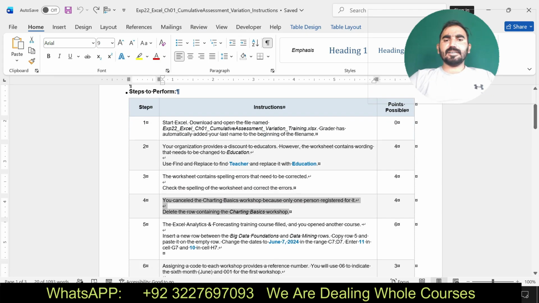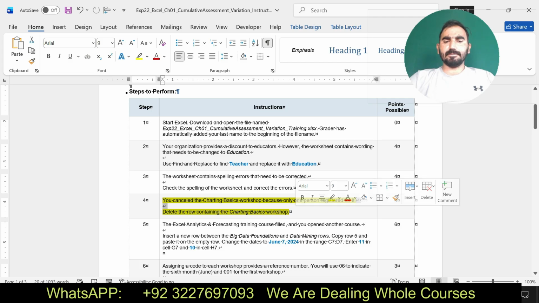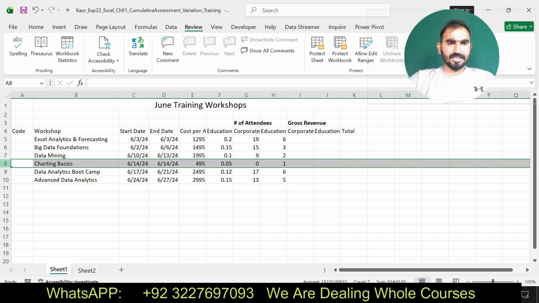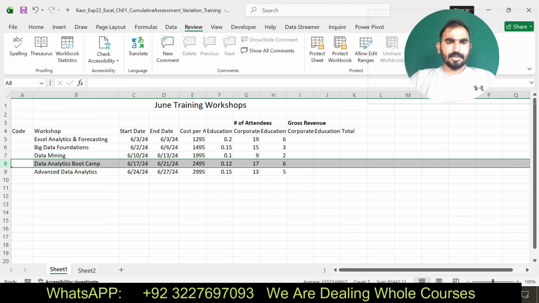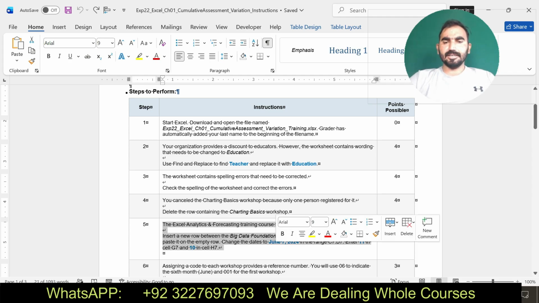Delete the row containing the Charting Basics workshop. Here you can see this row contains the Charting Basics workshop. Delete this one. Now I am going to move to my next step. Insert a new row between Big Data Foundation and Data Mining.